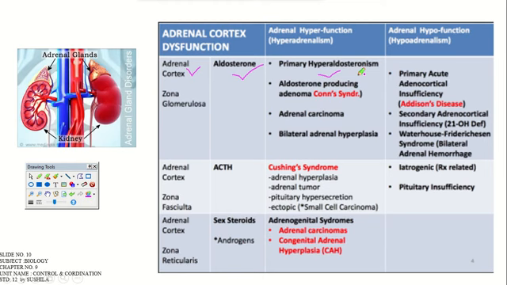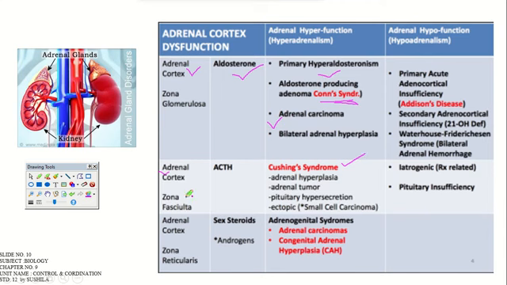causing diseases in our body, and zona glomerulosa causes Conn's disease. Okay, there are many diseases given, but only a few are mentioned in your book. If you want to gather information regarding other diseases, there is nothing wrong, but you should know the terms and remember the disease names. Adrenal carcinoma will also occur. Okay, for the adrenal cortex, if ACTH hormone is secreted in a higher amount, what does it cause?